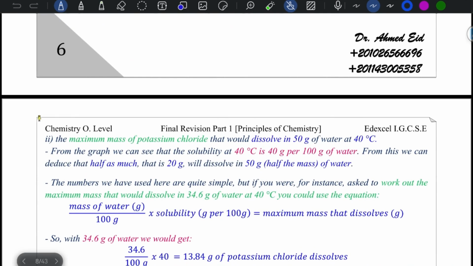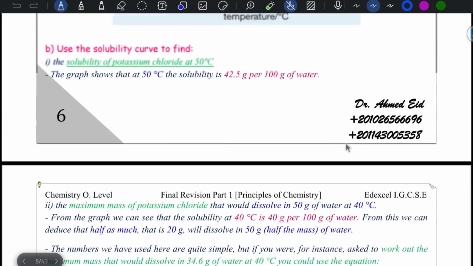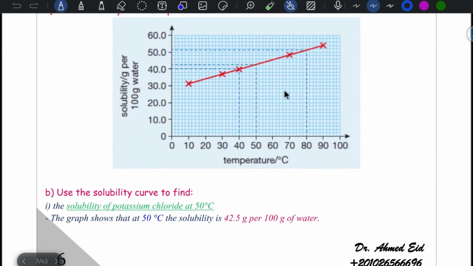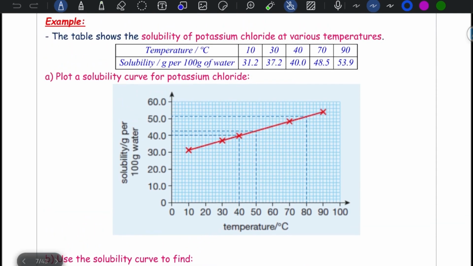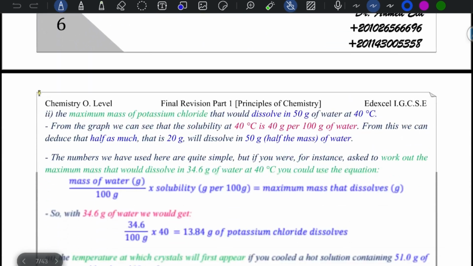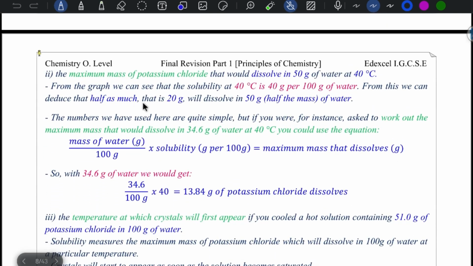Second part, the maximum mass of potassium chloride that would dissolve in 50 gram, take care of this, 50 gram of water, not 100, at temperature 40. Let's check. At temperature 40, 40 gram dissolved in 100. But he asked about 50 gram of water. Half the mass of water, so half the mass of solute, which is potassium chloride in this case. So, half as much, 20 gram, will dissolve in 50 gram of water.